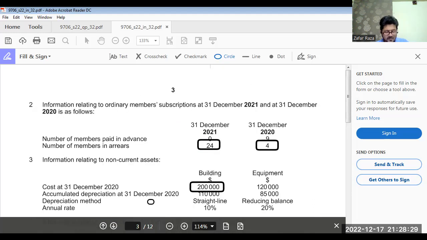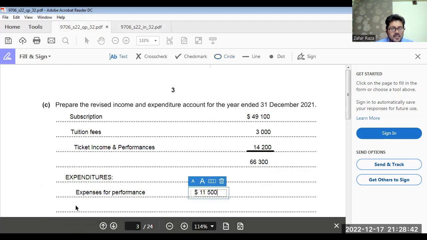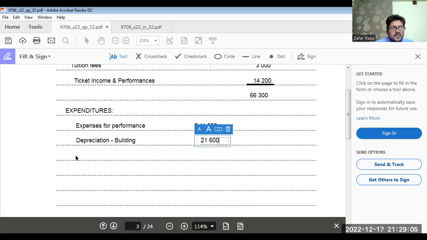So 216,000 multiplied by 10%. That is 21,600 would be the amount of depreciation we have to record for building. Depreciation, building, that is 21,600. Okay. And now depreciation for office equipment.